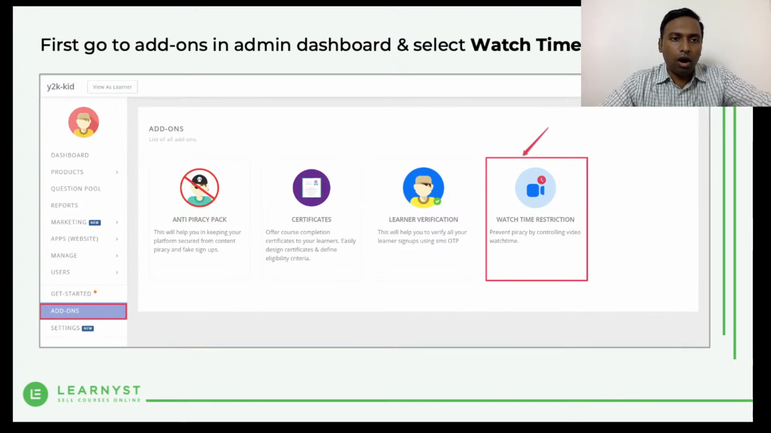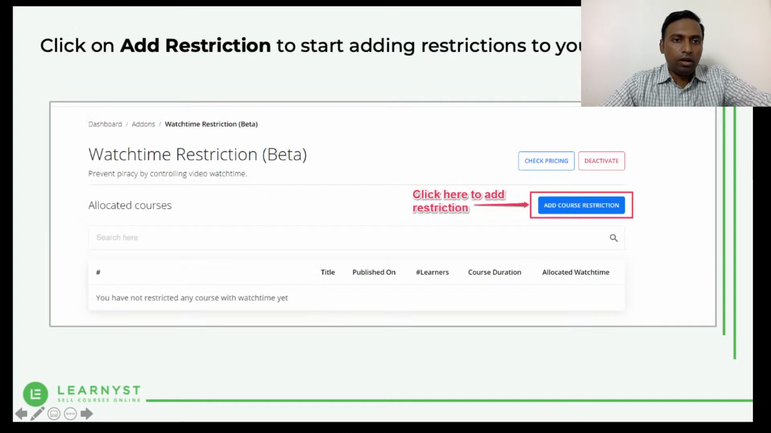Just to brush up on how you can enable the watch time restriction: you can just click on add-ons, click on watch time restriction here, and then you can add the course for which you want to give the watch time restriction. Again, it's on a course basis, so it doesn't apply to all the courses automatically. There could be some premium courses for which you want to impose the watch time restriction. So we have given that option to you guys. Whichever course you decide, you can do that.